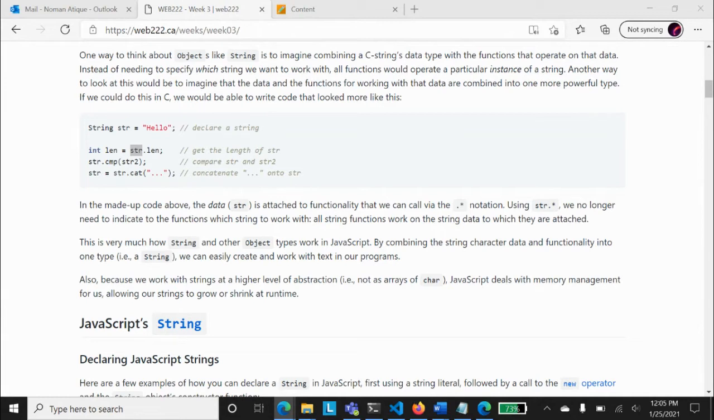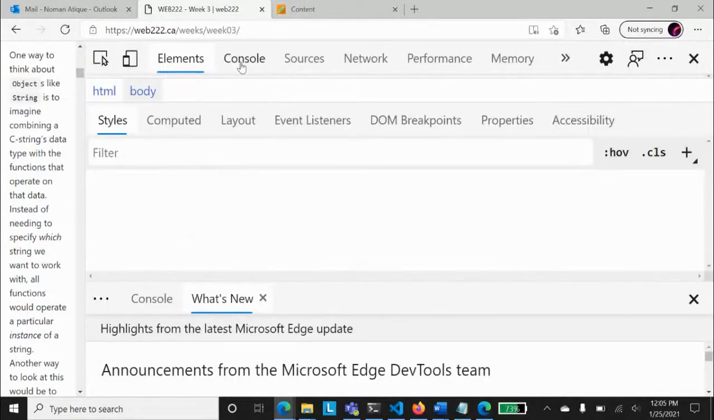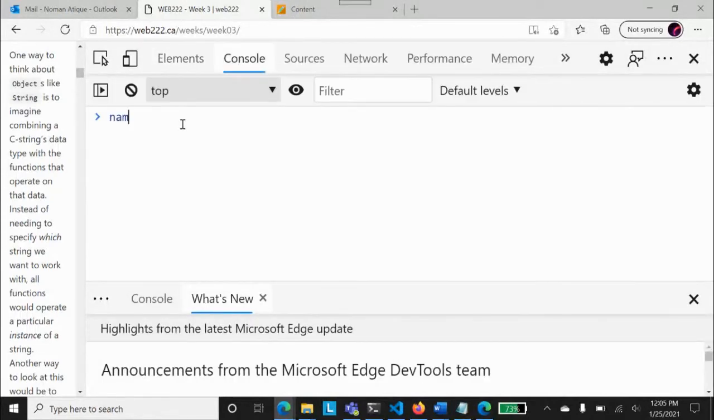So first thing, JavaScript treats our string as that it combines the data and functionality into one type, and that container is basically string container. We have seen that string container over here. We have seen that string container when we were defining name2, you remember we talked about name2, and you see when I say name2, it says that string.